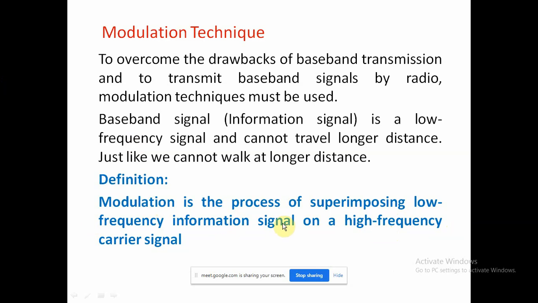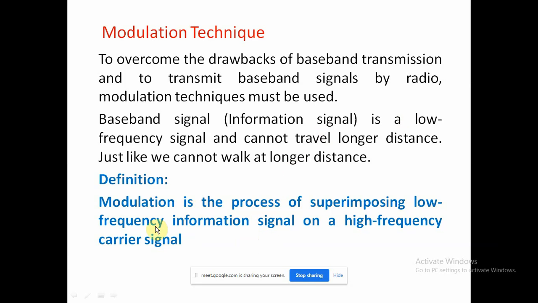Hence, the definition: in the modulation process, two signals are used, namely the modulating signal as well as the carrier signal.